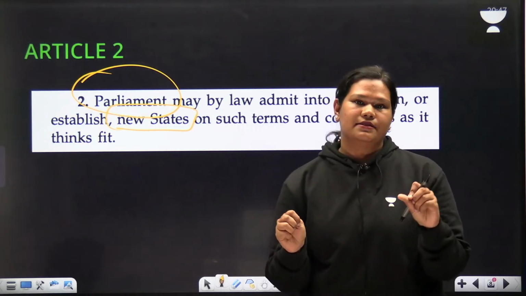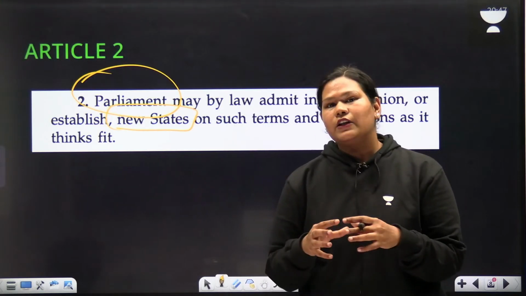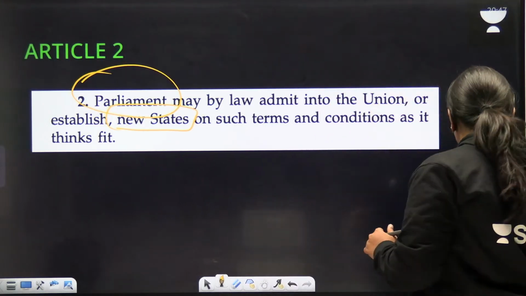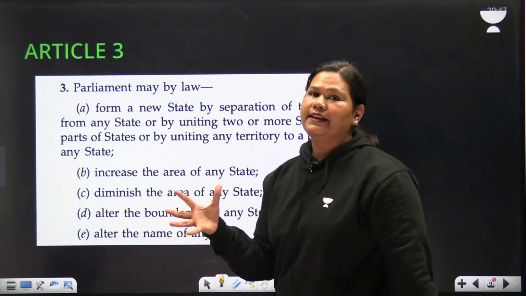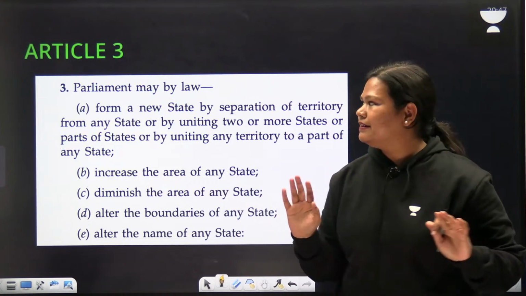For already existing states, there is an additional article, which is Article 3. We are going to read that now. So Article 3 is for existing states and union territories, that is the 28 states and 8 union territories.